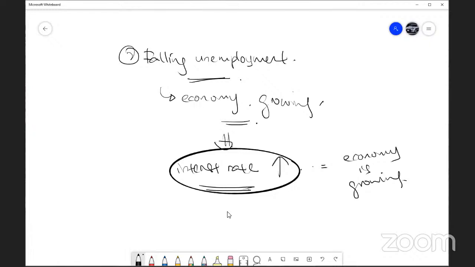The only time that your interest rates go down is when the economy is declining. If you realize, because of COVID, Bank Negara Malaysia has been setting a lower and lower interest rate. This is to boost the economy, to help the economy continue growing instead of further declining.